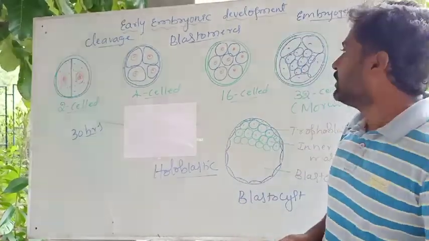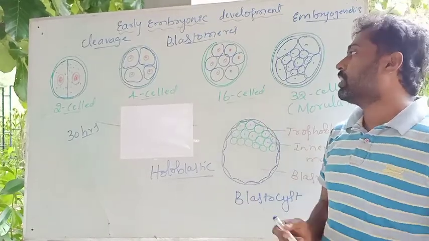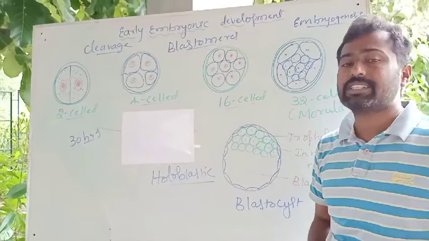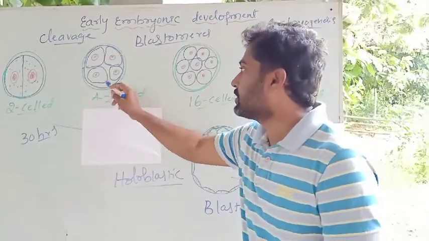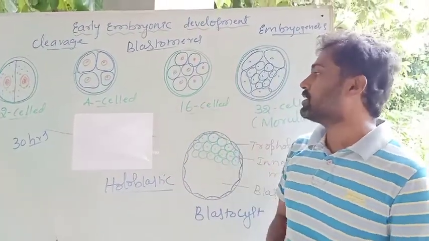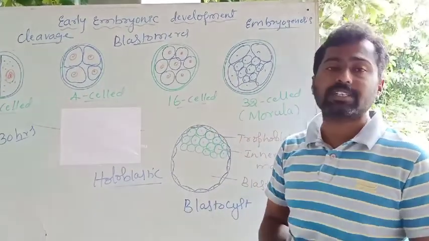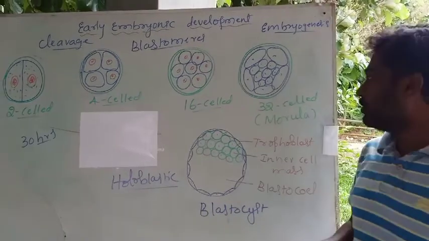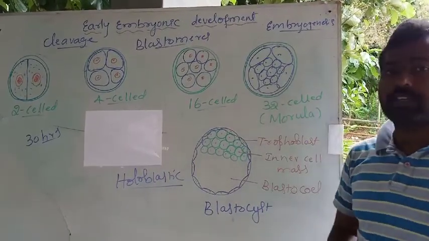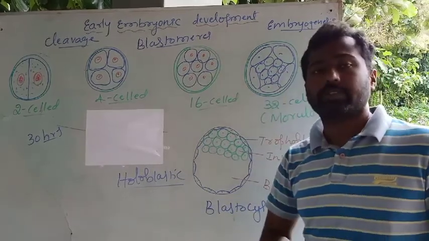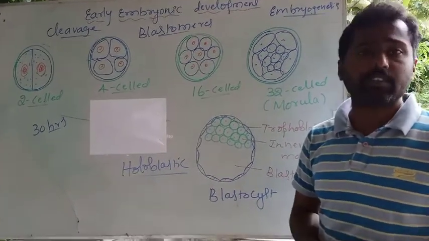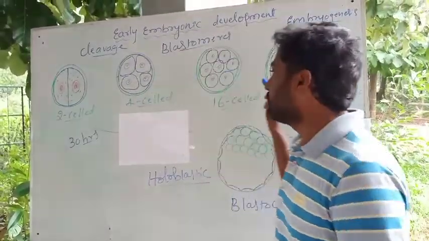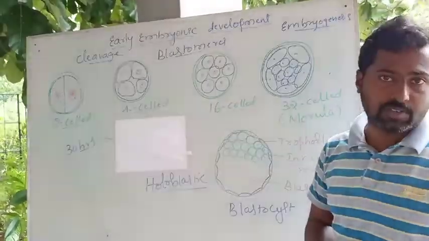Similarly, these 4 cells further undergo divisions, resulting in the formation of 16 cells. Further mitosis takes place in these cells, the number of cells increases, and now it becomes the 16-celled structure. Ultimately the 16 cells further divide and now produce 32 cells. All divisions here are mitotic divisions. There is no chance of meiosis. All divisions from a single cell to 32 cells are mitosis.